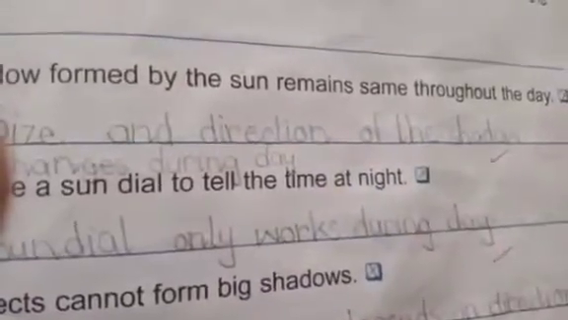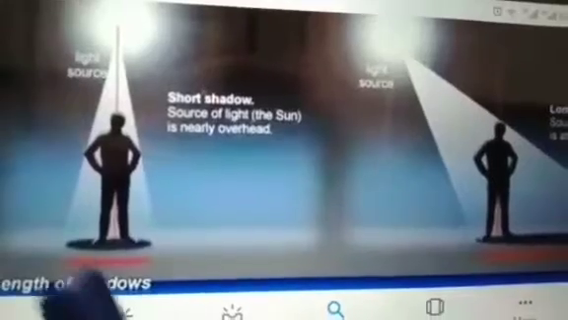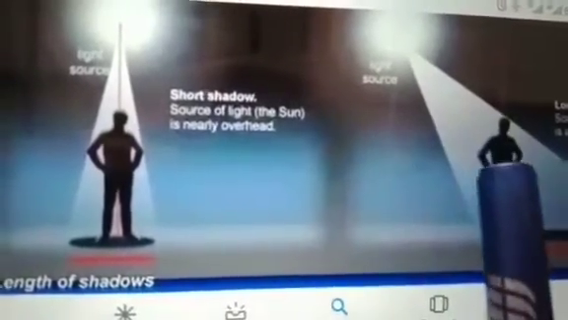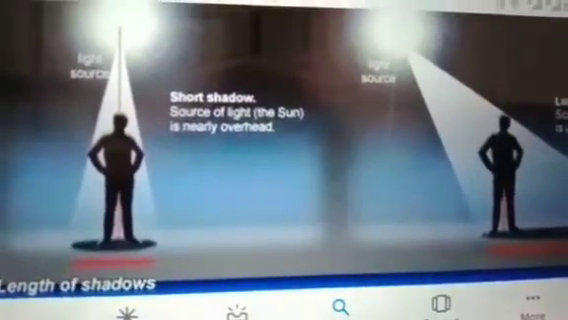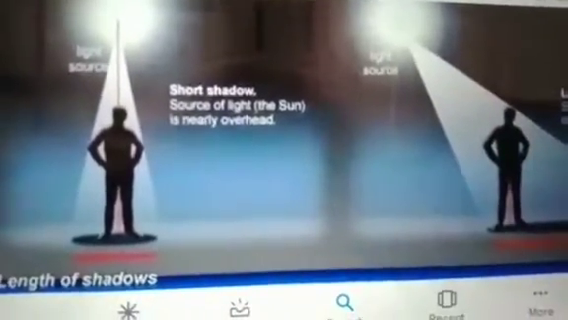The fourth statement is your shadow formed by the sun remains same throughout the day. So this statement is wrong. And the reason is size and direction of the shadow changes during day. The size and direction of the shadow changes during day because the source of the light.